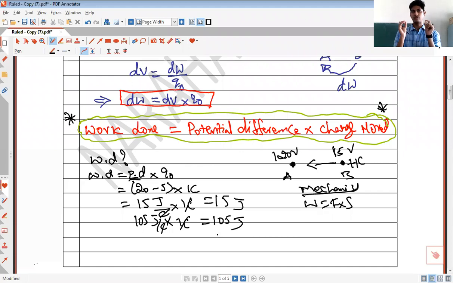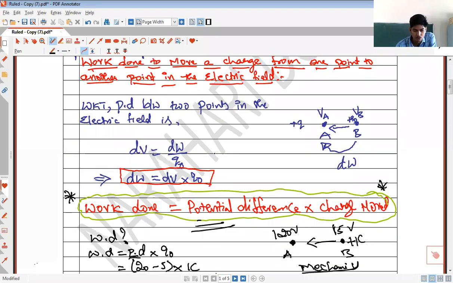The more the potential difference between the 2 points, the more work you have to do to move that charge from one point to another point. Remember this formula: work done is equal to potential difference into charge. Potential difference is defined as work done per charge, dW by Q naught. So dW is equal to dV into Q naught, where dV is the potential difference and Q naught is the charge moved. That's it. Remember this.